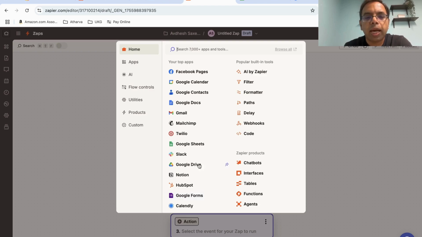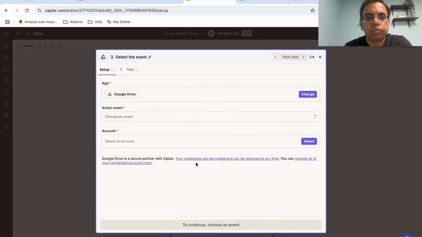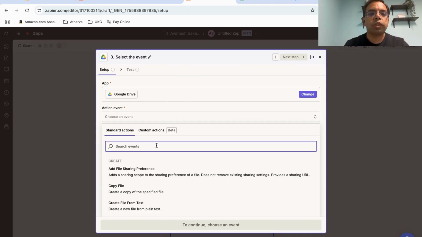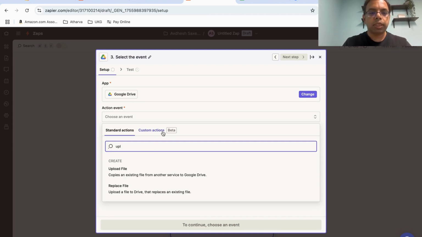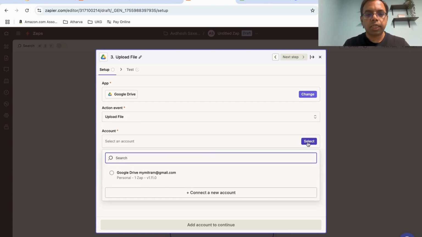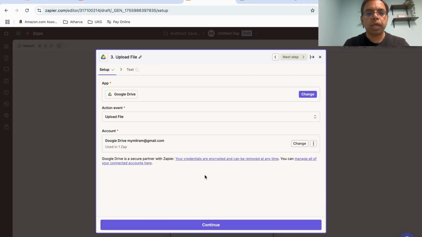Now let's go and add another step where we use Google Drive. So what we want to do is upload a file. Okay, so let's select the upload a file option, and then we're going to select an account. I already have configured my account.